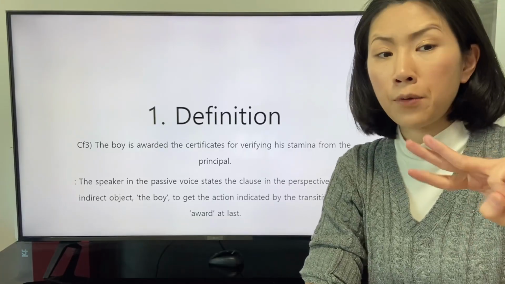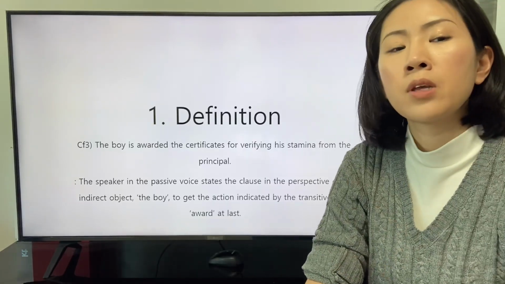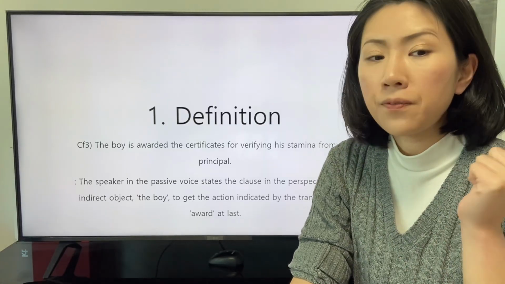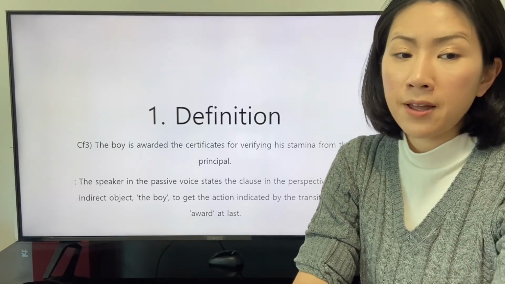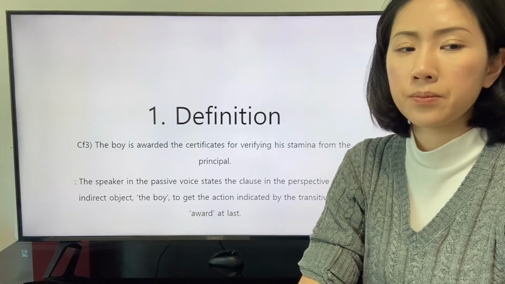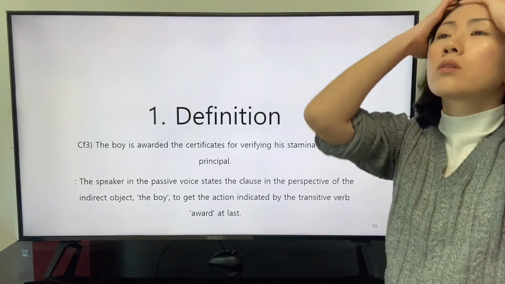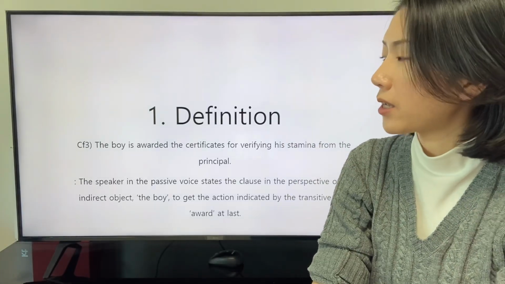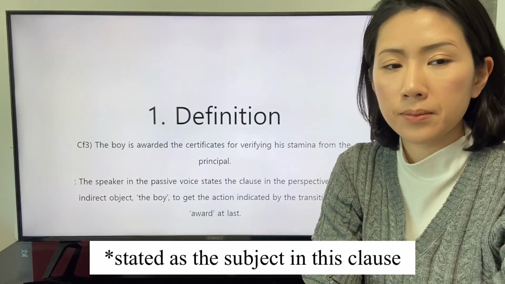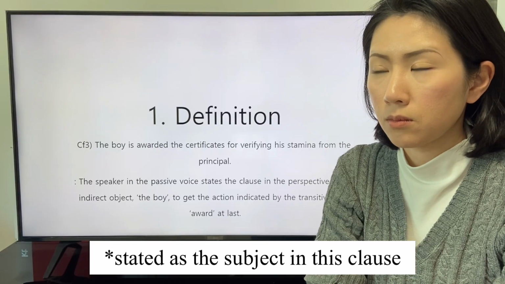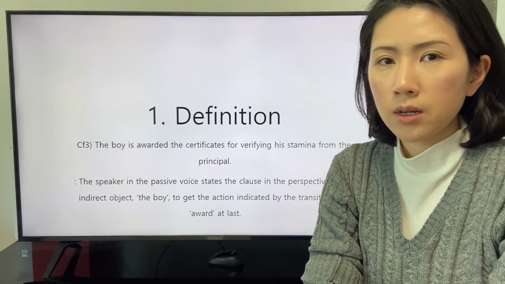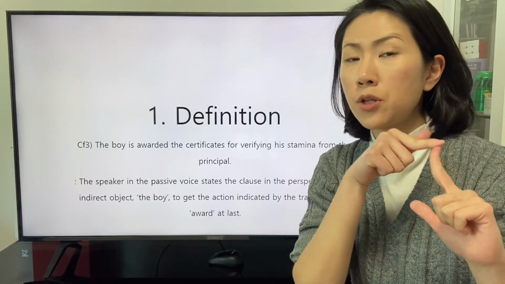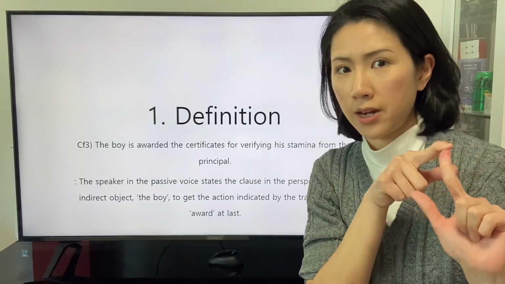The third conference is this. The boy is awarded the certificate for verifying his stamina from the principal. The indirect object, the boy, gets the definition of the transitive verb and the direct object from the subject.